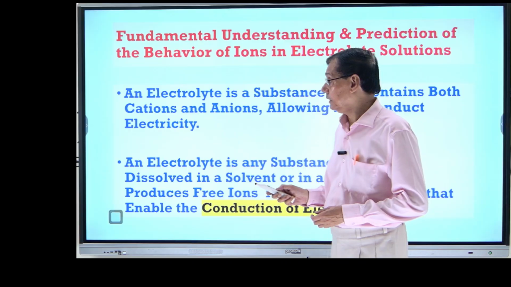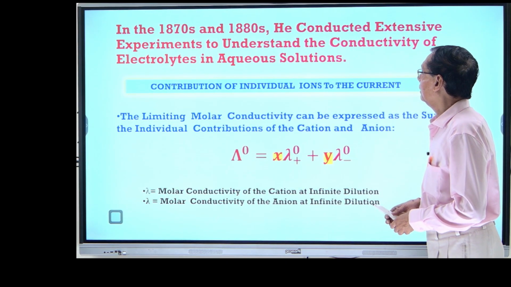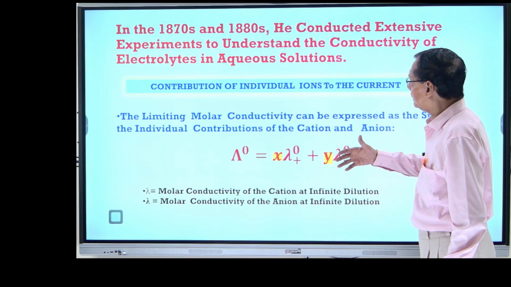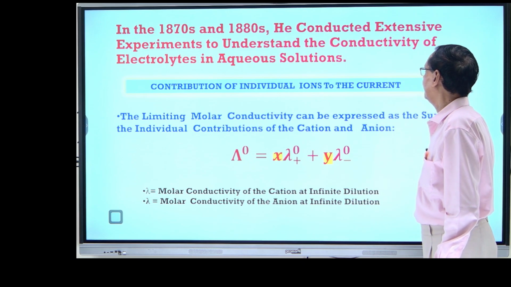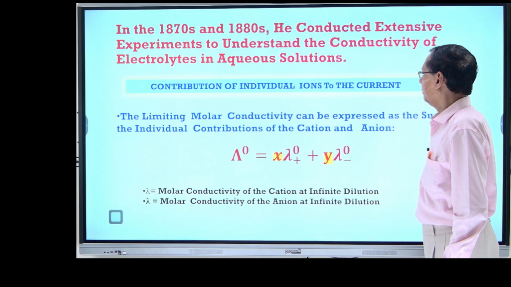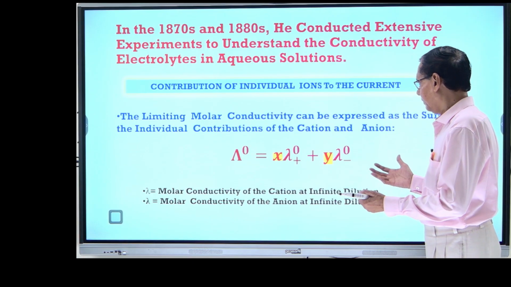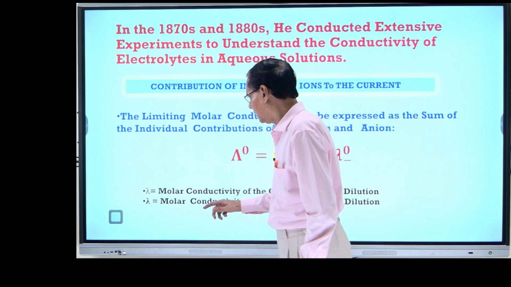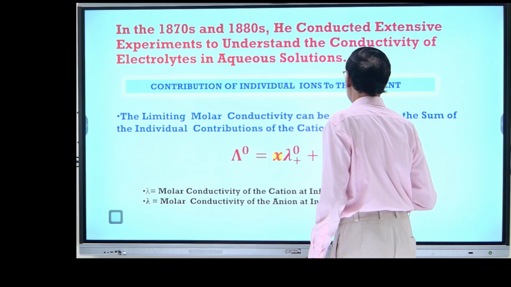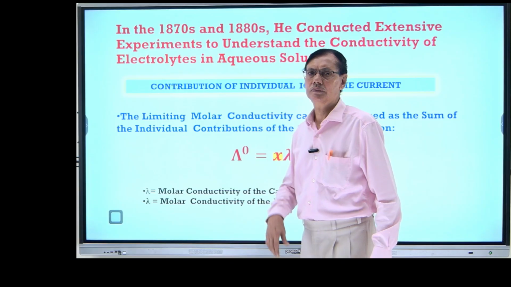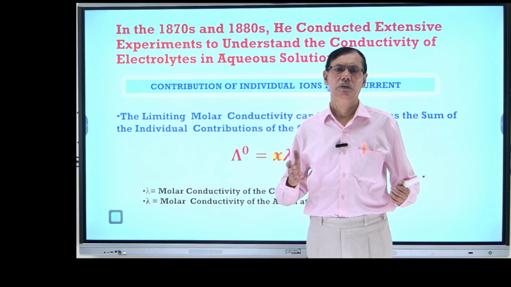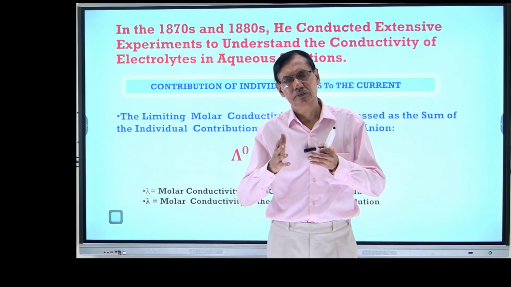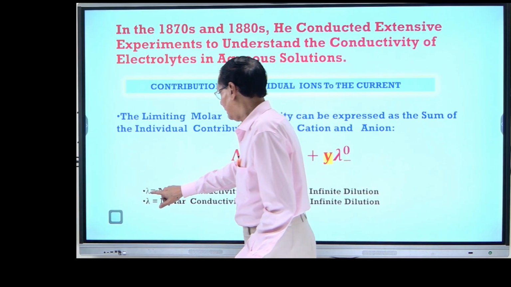But he actually performed a large number of experiments between 1870 and 1880. And if I take any electrolytes, maybe strong or maybe weak, like acetic acid, or univalent sodium chloride or hydrochloric acid, it dissociates.